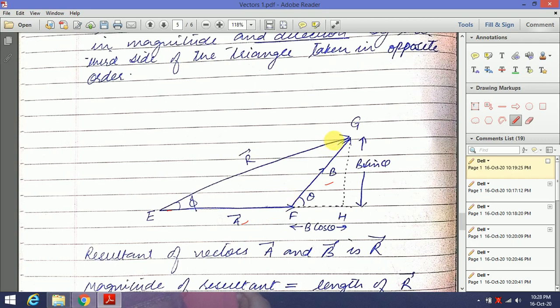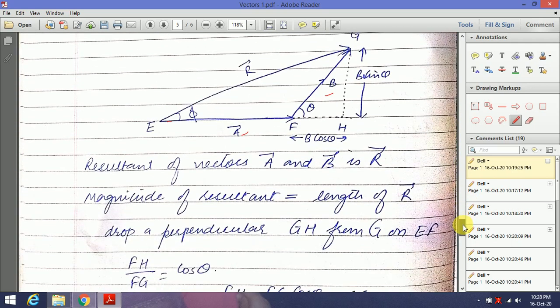So these two vectors, as per the rule, the third side of this triangle, which is taken in the opposite order, will give you the resultant of these two vectors. Now let us see how we can find out the magnitude and direction of this resultant vector.